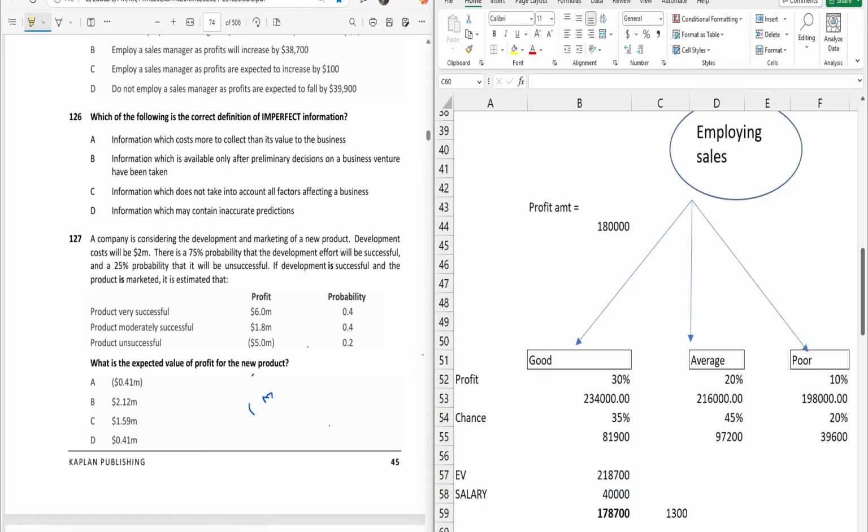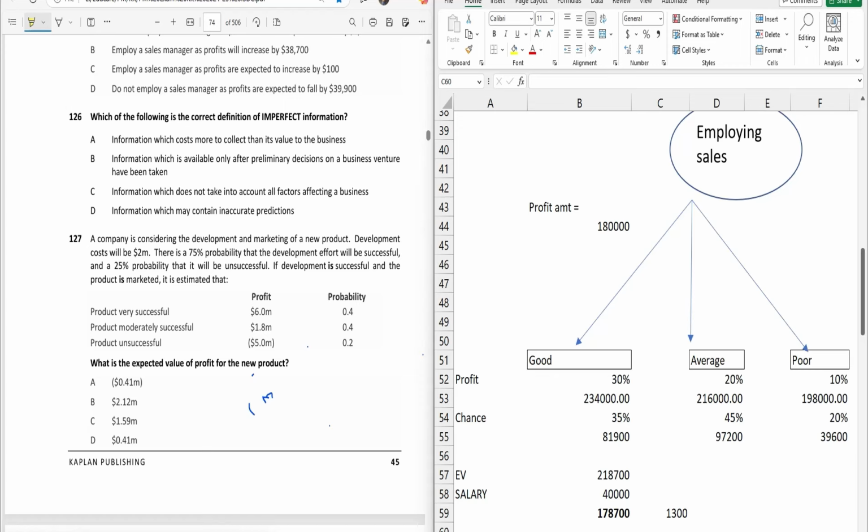So basically, imperfect information refers to the situation where whatever information we have available is incomplete, inaccurate, or uncertain, which could lead to a wrong or unreliable decision, right? There could be various reasons like incorrect predictions and missing data, right? So that's why B is also incorrect.